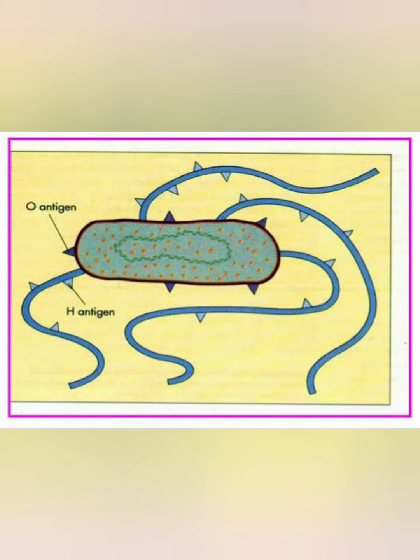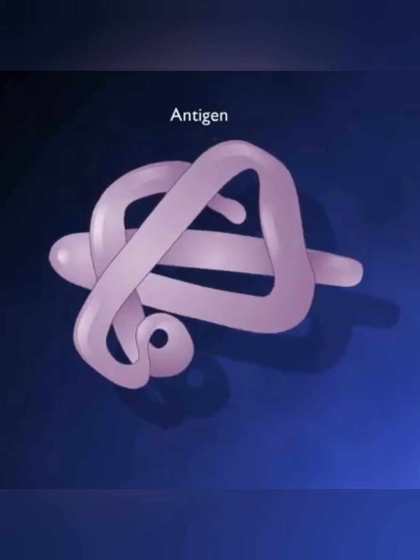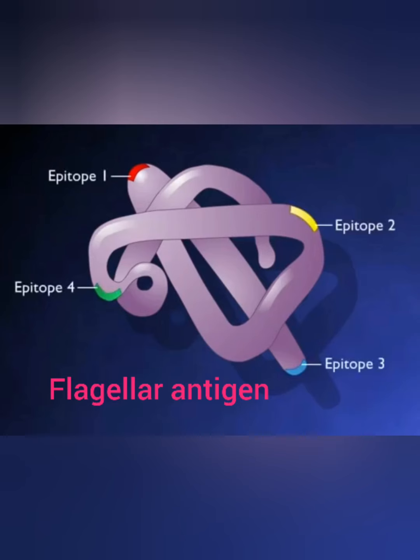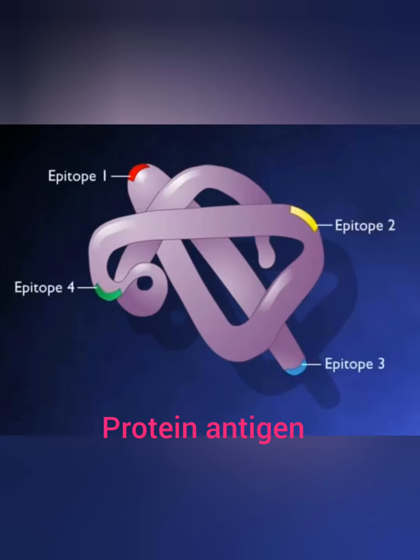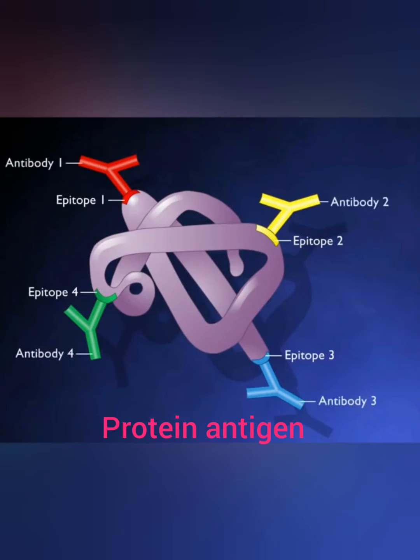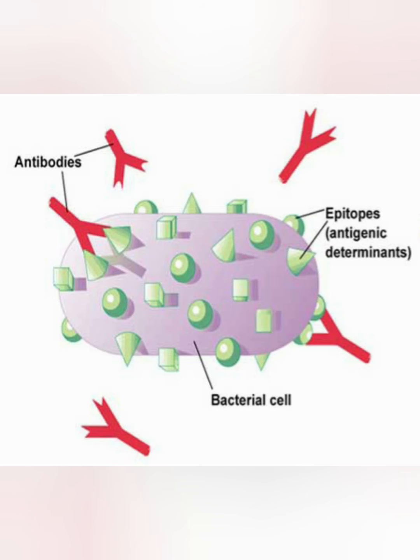Example: the flagella antigen of bacteria is a protein antigen. Flagella is made up of amino acids, and various amino acids in the flagella can act as epitopes. It is with these epitopes that the antibodies react and combine. These epitopes are known as antigenic determinants.